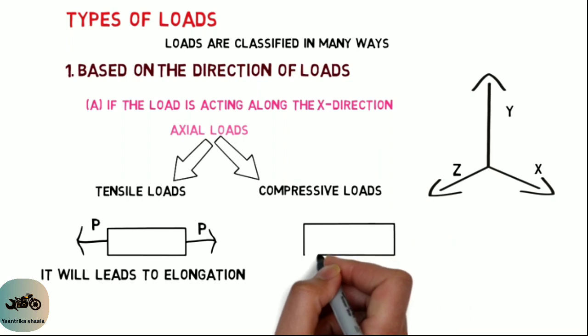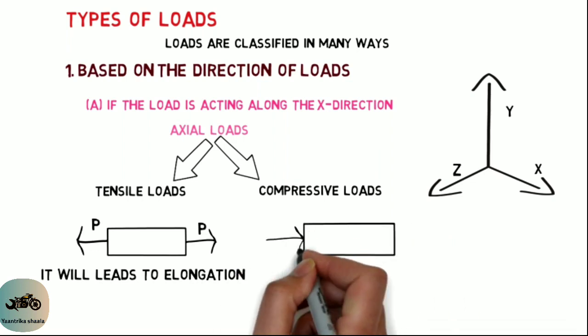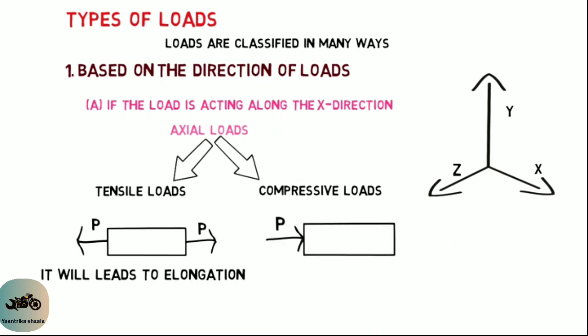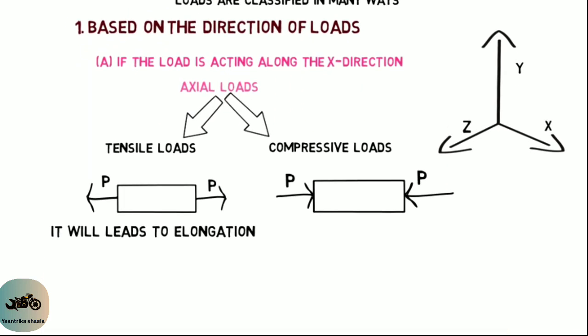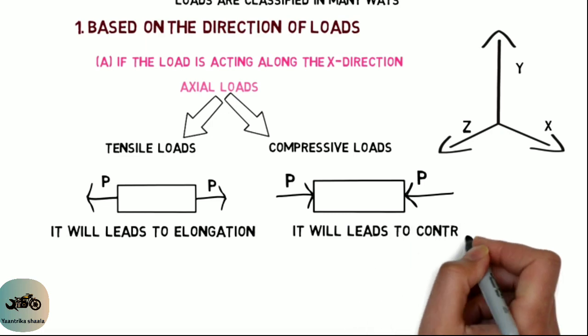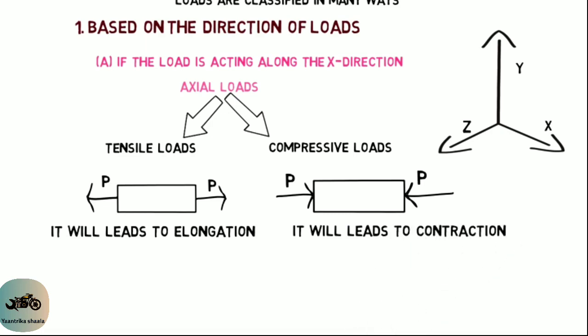Compressive loads: if I apply the loads towards the body, then the load is called compressive load. The compressive loads will lead to contraction. Contraction is nothing but a decrease in its length.